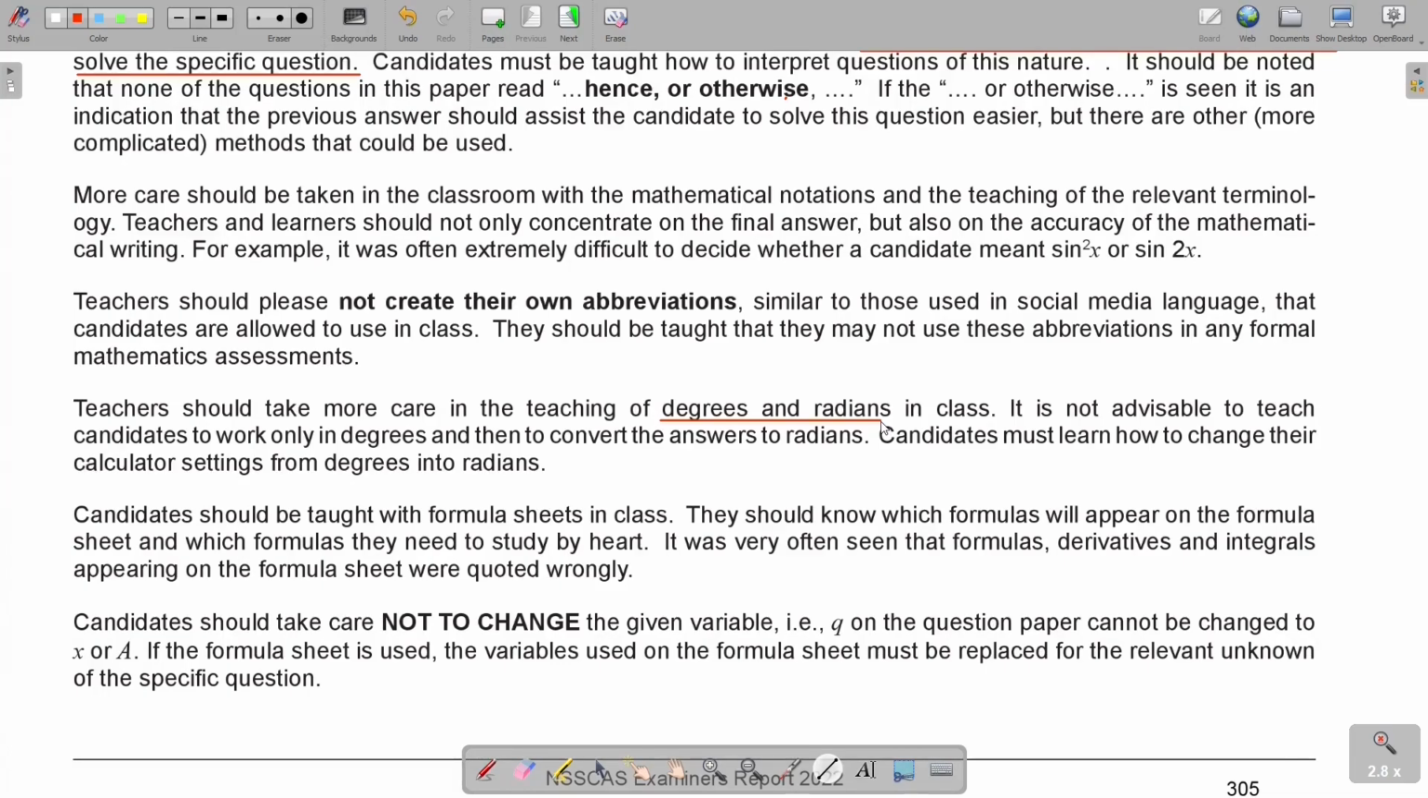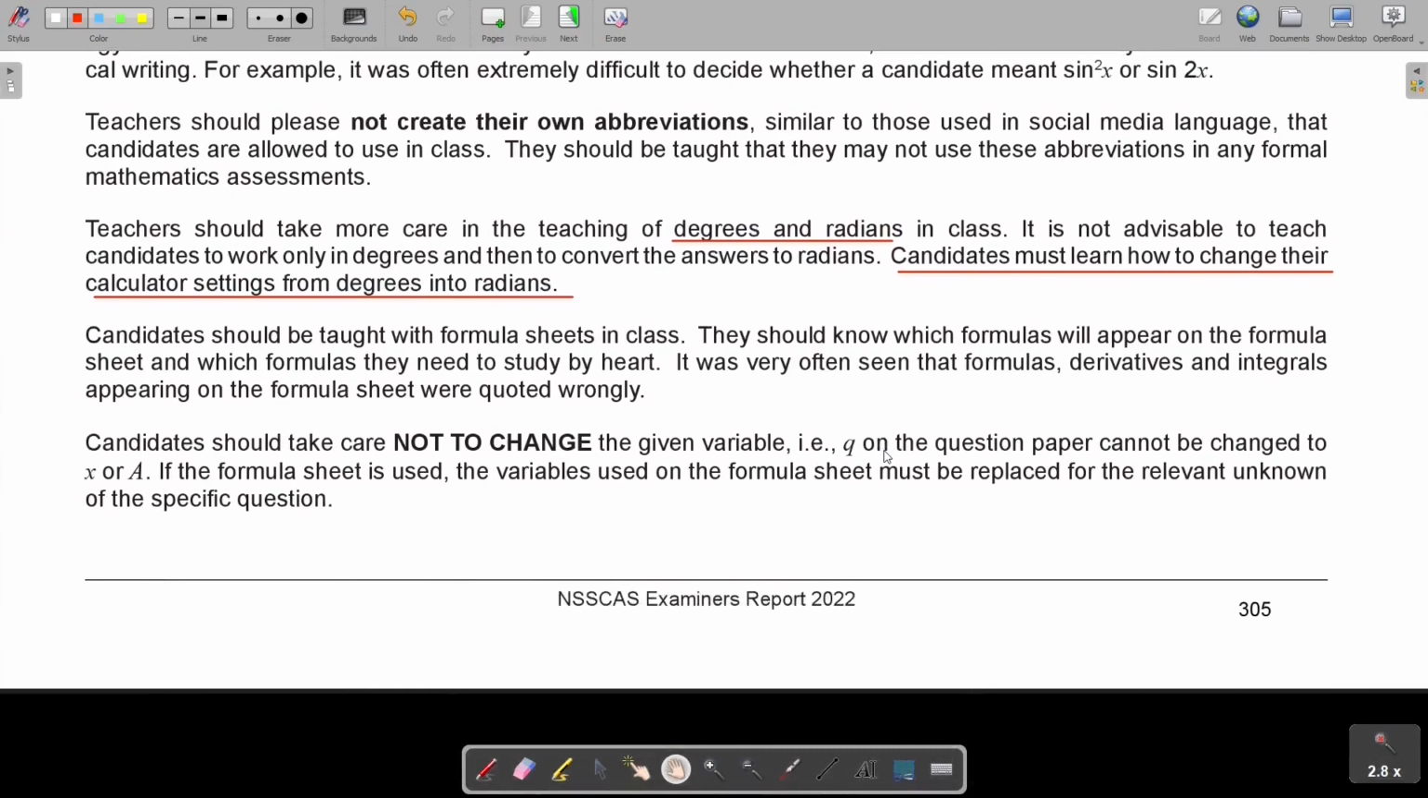Candidates must learn how to change their calculator setting that I said to you. You have to know how to change your calculator from degrees into radians. Don't borrow a calculator the morning before you write that you're not used to. At least work a day or two before you go and write with that specific calculator.